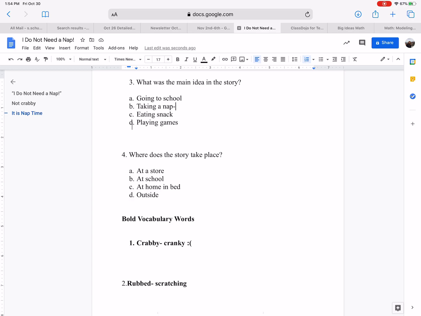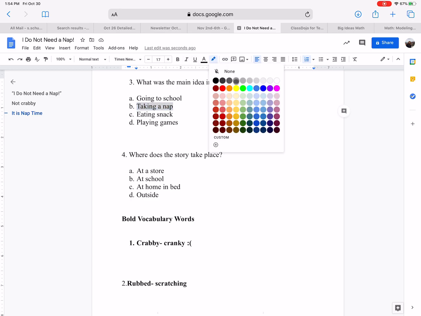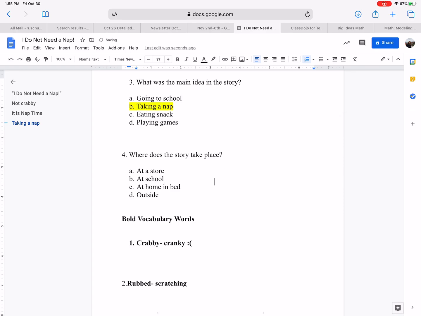And then option D, playing games. Now, she might have wanted to play games. That's why she didn't want to take a nap. But did it say that anywhere in the passage? No, it did not. It only talked about taking a nap. So we know, since we looked through all of our answers, that B is the best choice. So we're going to highlight B for number 3.